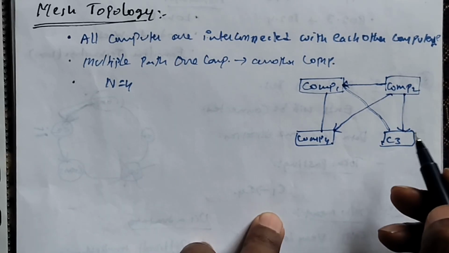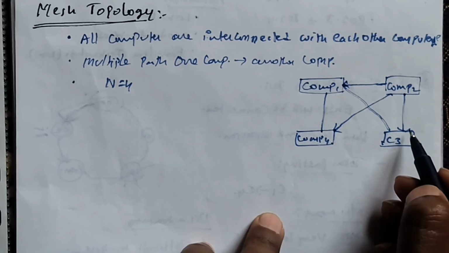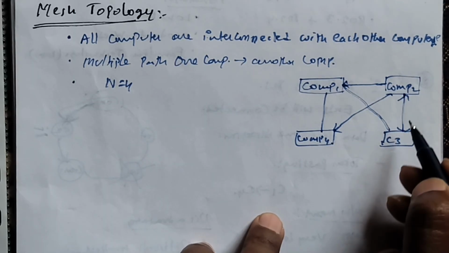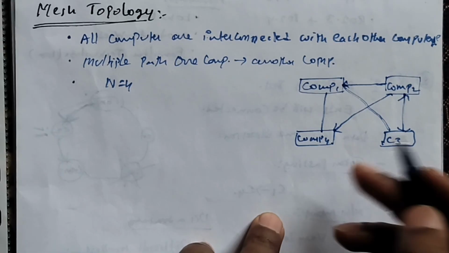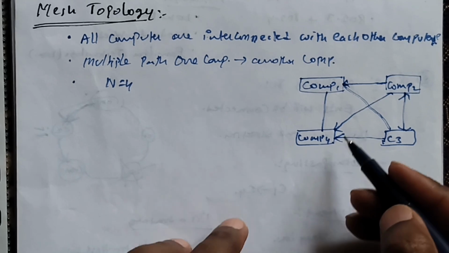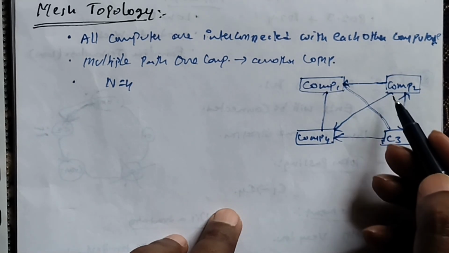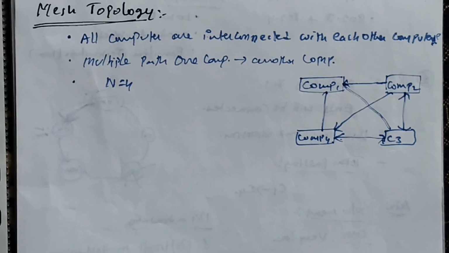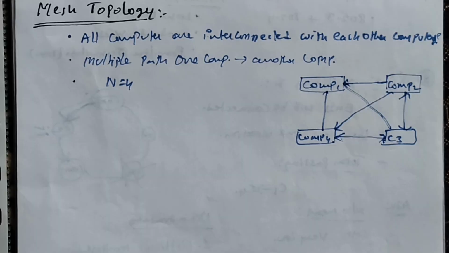Now next, what about 3? 3 to 1 is a link, 3 to 2 is a link available, 2 to 4 link is provided. And what about 4? 4 to 1, 4 to 2, 4 to 3. Like this, all the computers will be directly connected to each other.